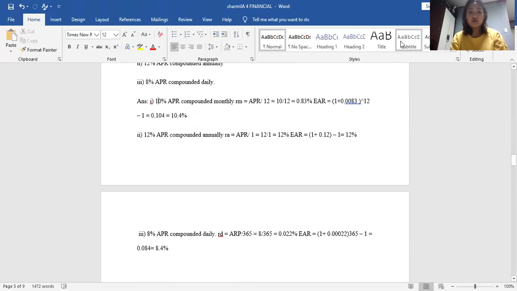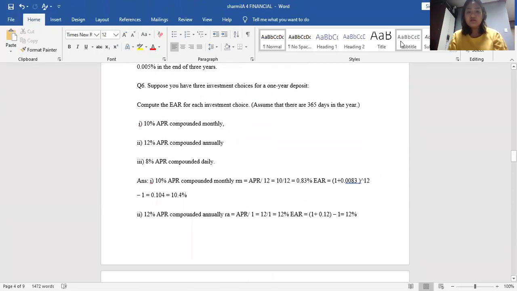So for question number six, suppose you have three investment choices for a 1 year deposit. Compute the EAR for each investment choice. Assume that there are 365 days in the year. 10% APR compounded monthly, 12% APR compounded annually, and 8% APR compounded daily.